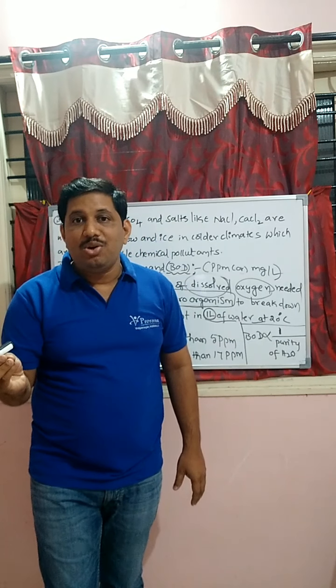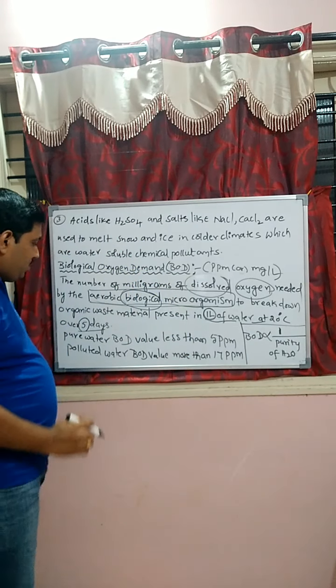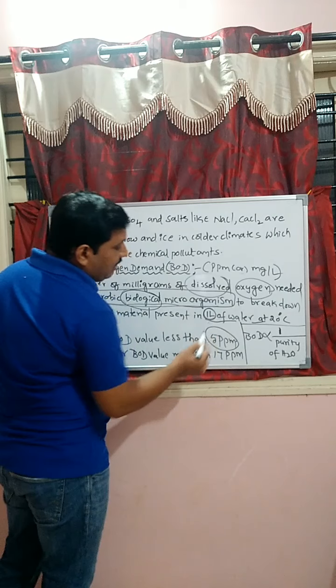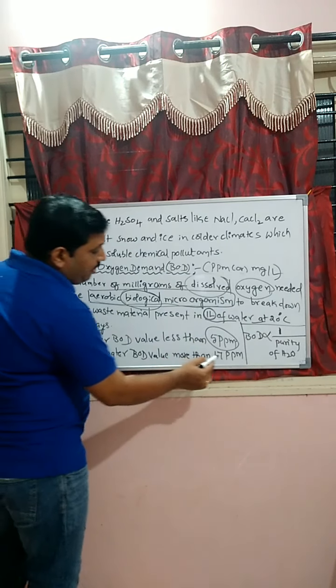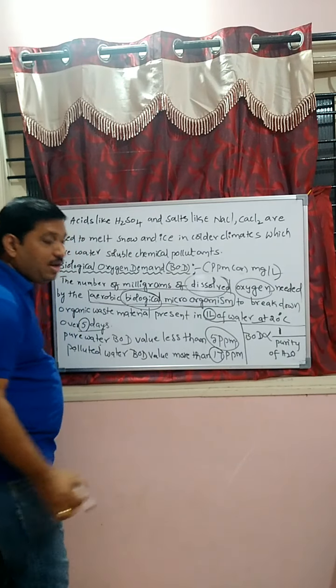Less amount of dissolved oxygen is required, less BOD value. Therefore, pure water has a BOD value of less than 5 parts per million, whereas polluted water has a BOD value of more than 17 parts per million.